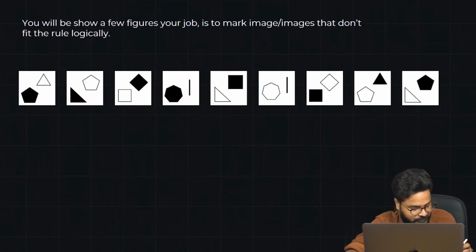So what is happening here, guys, is that the easiest solution to this is to count how many sides there are. There are two geometrical figures in this particular one. How many sides are there? 1, 2, 3, 4, 5, 6, 7, 8 sides.